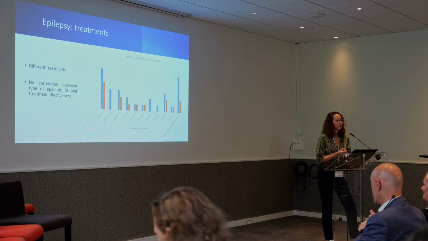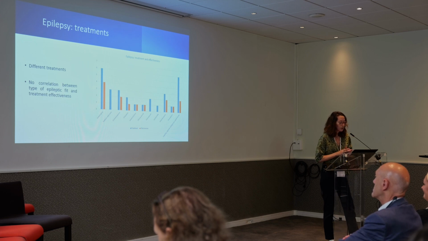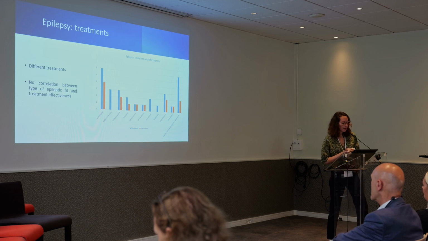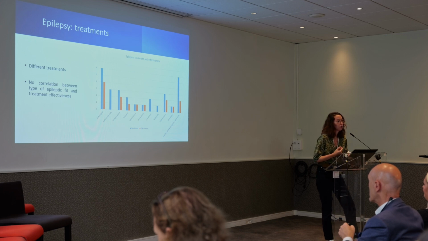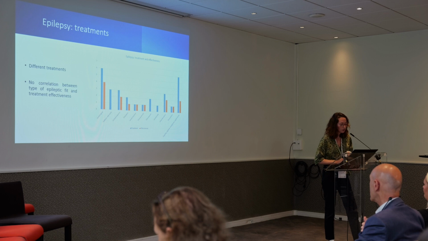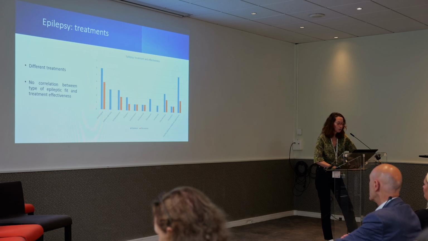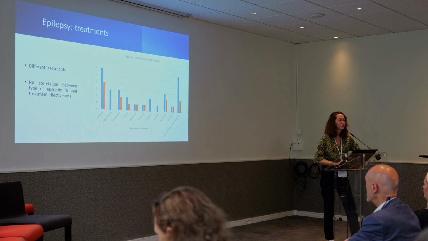To treat this epilepsy, different treatments were tried. On this graph, you can see on the blue bars the number of patients who received a treatment, and the yellow bars represent the number of girls for whom the treatment was effective. Of course, we cannot conclude because the sample of patients is very small, but we can still comment that lamotrigine was the most frequently tried treatment, and it was effective in 4 girls out of 6. Other treatments showed effectiveness, such as carbamazepine, clobazam, levetiracetam, ethosuximide, oxcarbazepine, and cannabidiol. Some treatments were tried and showed no effectiveness, such as sodium valproate, clonazepam, and lacosamide.